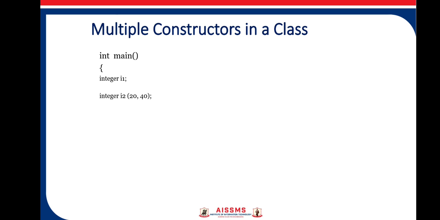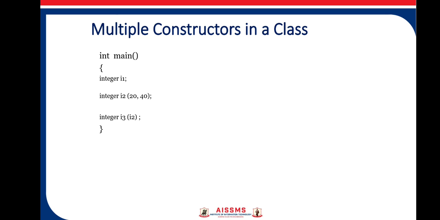In the second statement, I am creating object I2 of class Integer and here I am passing 2 arguments, 20 and 40. So it will call constructor 2 and initialize the m and n variables to 20 and 40. Third, I am creating object i3, and here I am passing the object of the same class, that is i2, as an argument.